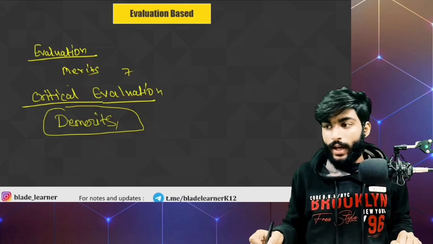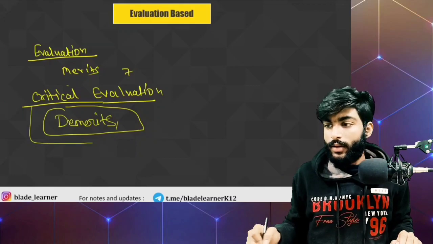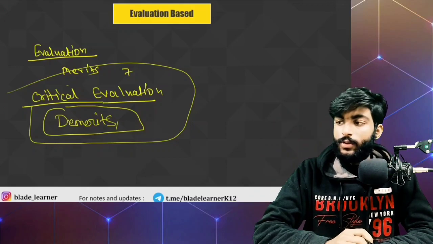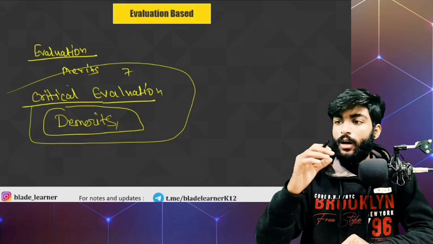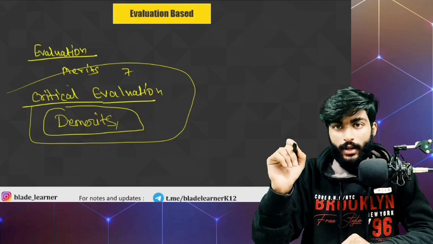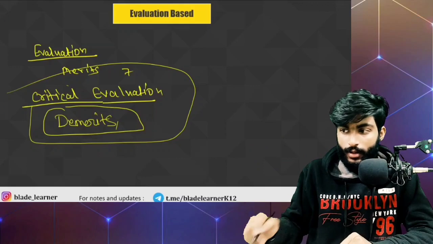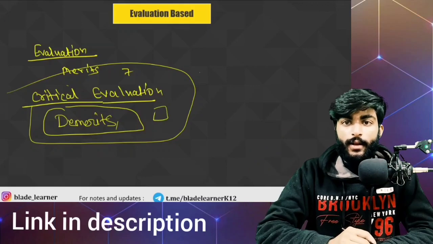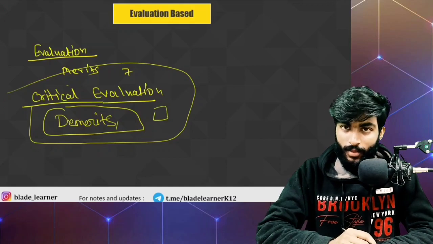Now here we have learned the nuances involved in answer writing. Now we have prepared a question sheet for you, in which an evaluation based question is also there, a difference based question is also there, an intro, body, conclusion type question is also there. Write it on paper, answer each and every question on paper. And if you are in the Telegram group, send it to us on Telegram. If you are not in the Telegram group, we have pinned the email. Send your answers to us by email and we will check them.